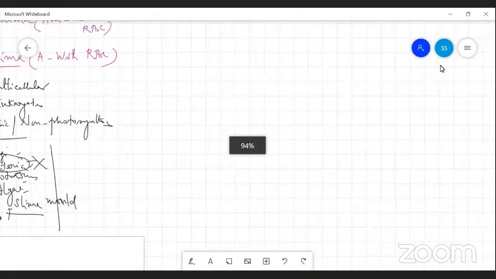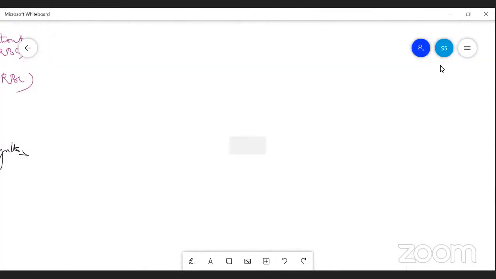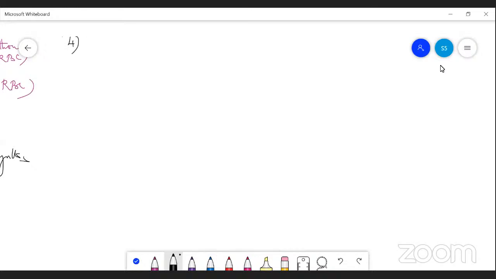Yes. The four kingdom system of classification was proposed by Copeland.